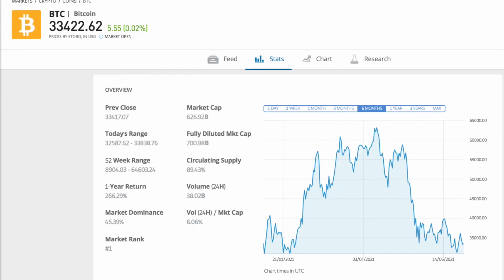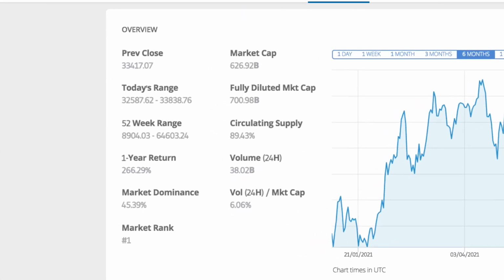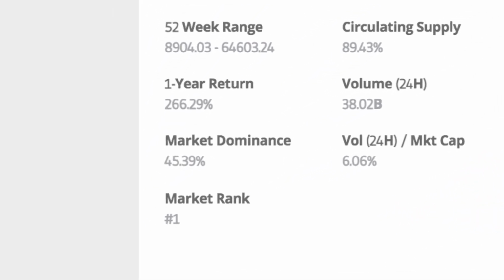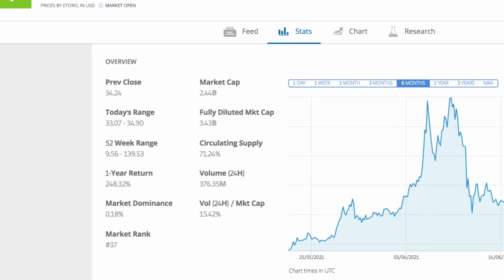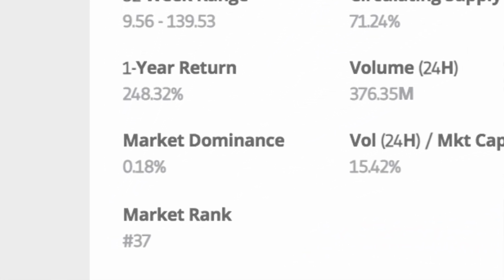And the last stat that we are going to review is called market dominance, which basically shows you how big a percentage each coin takes in the whole market of cryptocurrencies. Bitcoin is the number one currency, so it is still incredible that 45% of all crypto coins at the moment are in Bitcoin. If we compare this stat to NEO, we see that the market dominance of NEO is only 0.18%. Can you see how big the difference is? But Bitcoin used to have the market dominance of 80% and even higher at the beginning of the cryptocurrency market, when there weren't so many coins created.